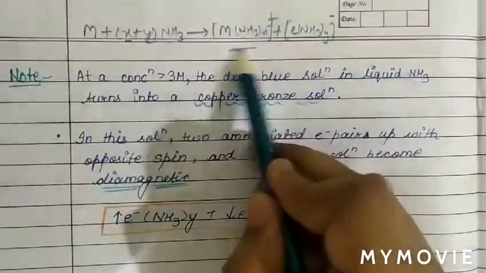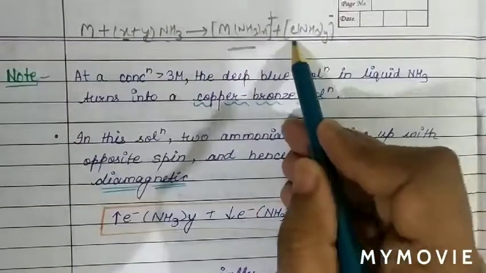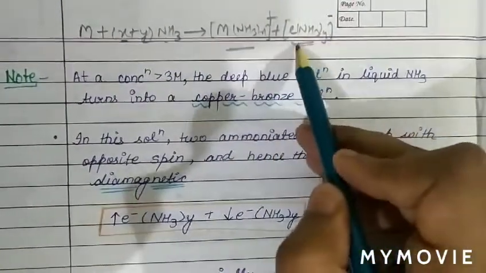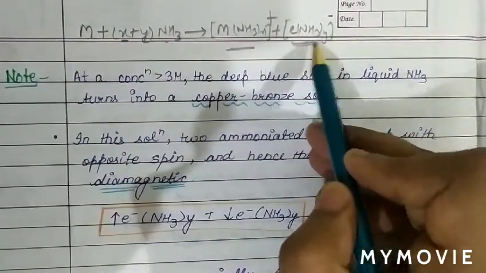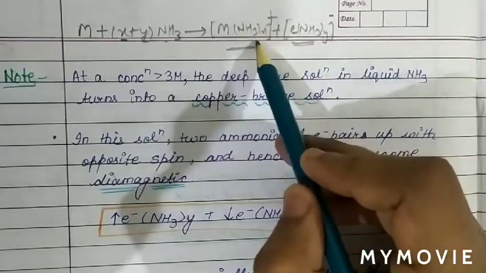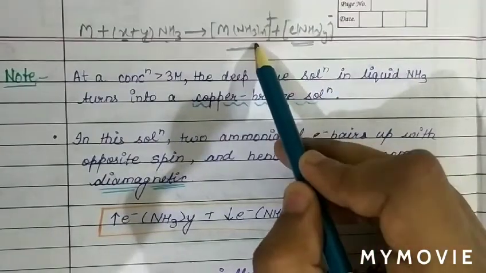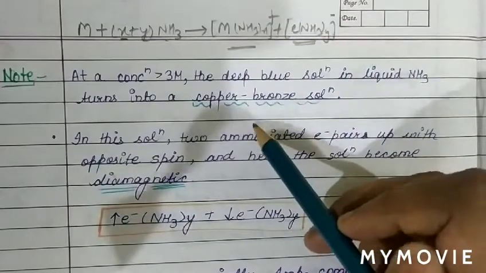This is the ammoniated cation and this is the ammoniated electron. The blue color of the solution is due to the ammoniated electron, while the conductivity of the solution is due to both the ammoniated cation as well as the ammoniated electron.